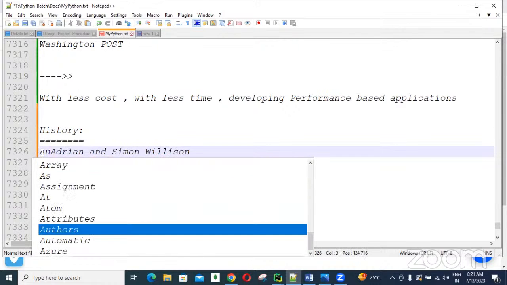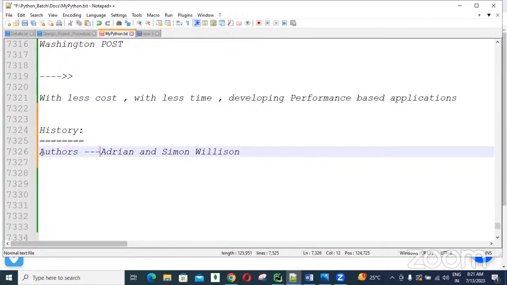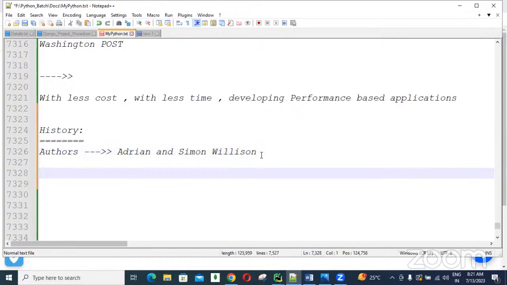These two are the authors of our Django framework. Both are web developers, and they worked at the Lawrence Journal-World newspaper organization.